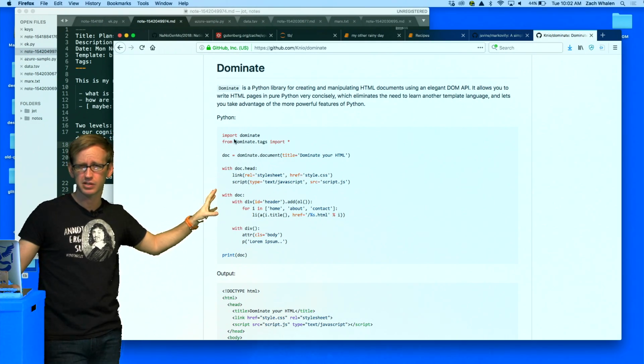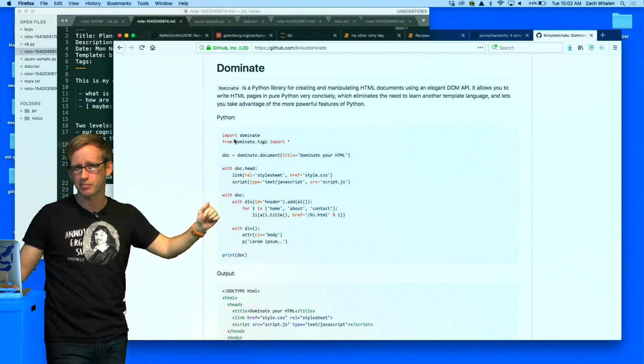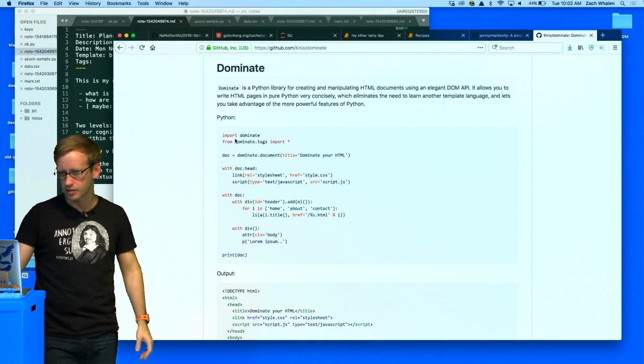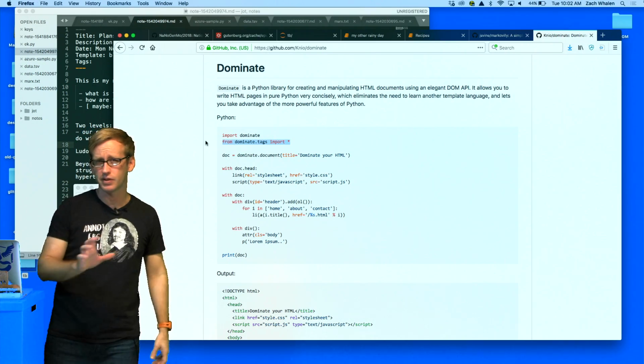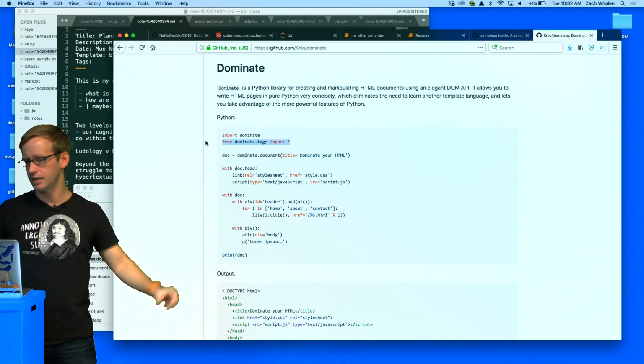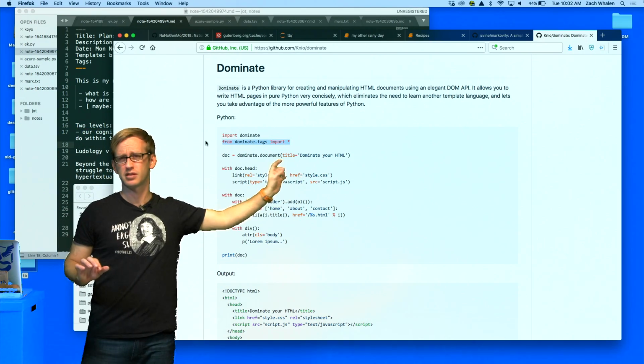So this is going to be referencing HTML tags like H1, P, I, A, all the different HTML tags. Apparently those are separate functions, and so you have to import them all separately, and that's on this line right here. Dominate.tags imports, then the asterisk just means all.